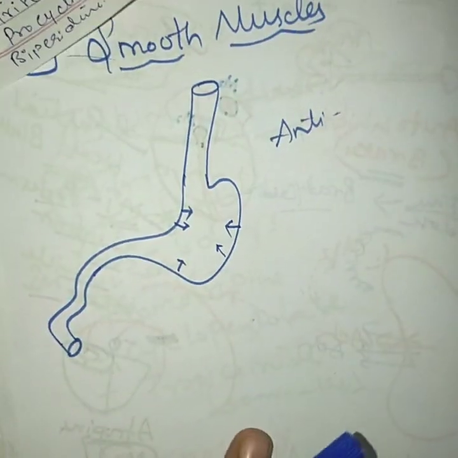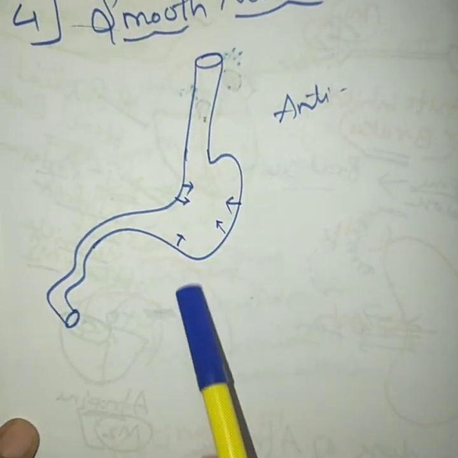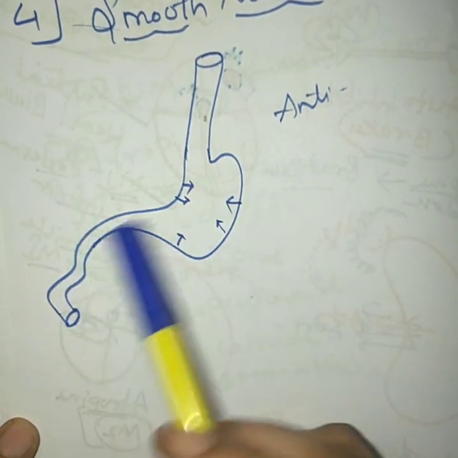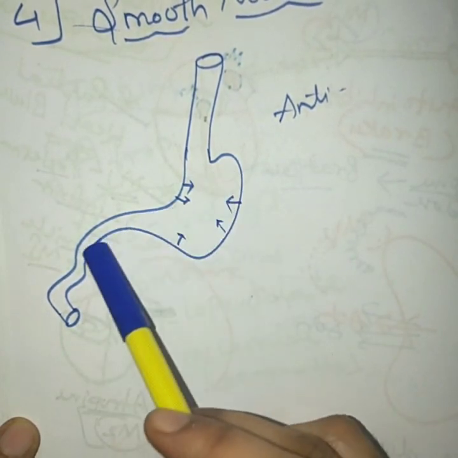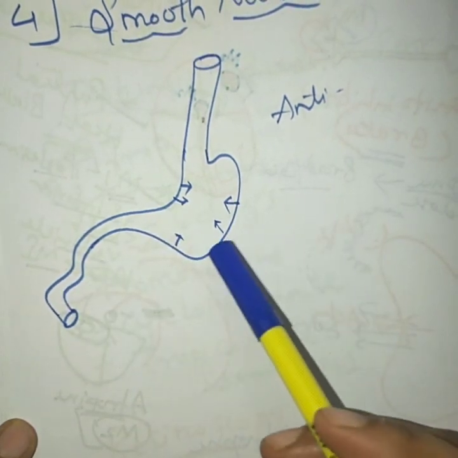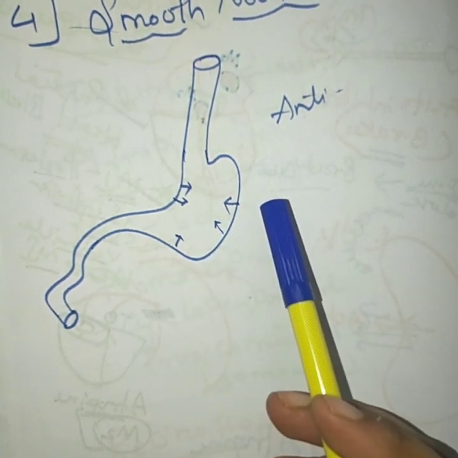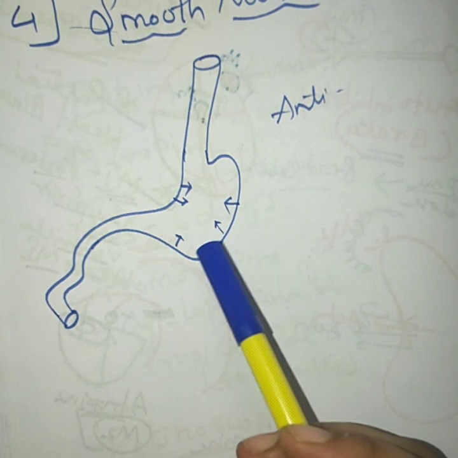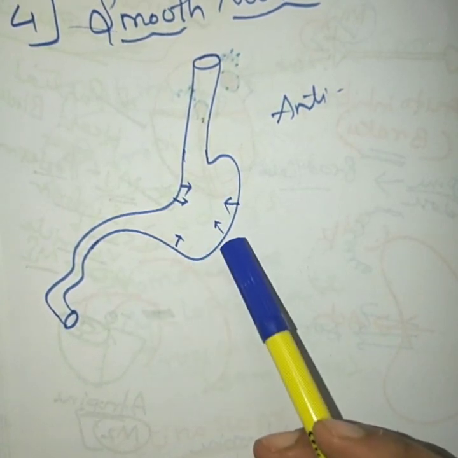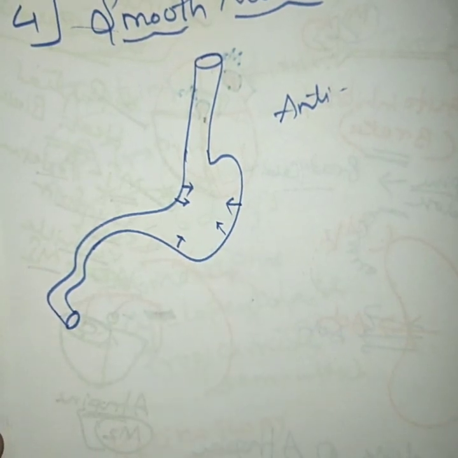Now, this antispasmodic action can be used in the treatment of intestinal and renal colic, also in case of abdominal cramps. Plus, we know when we reduce the peristaltic movement of your GI tract, it can be used in the treatment of diarrhea. So, this antispasmodic action of anticholinergic drugs can be used in the treatment of intestinal and renal colic, in case of abdominal cramps, and also in the treatment of diarrhea. Okay, now coming to the anti-secretory actions.